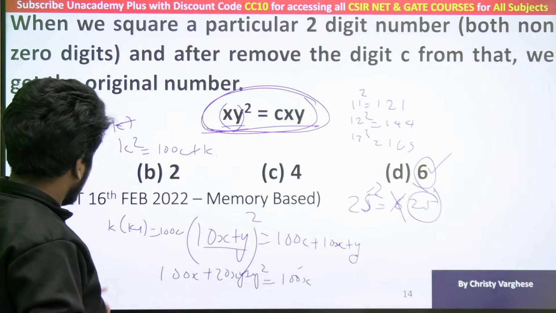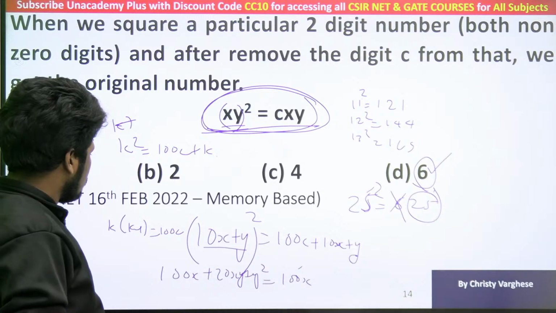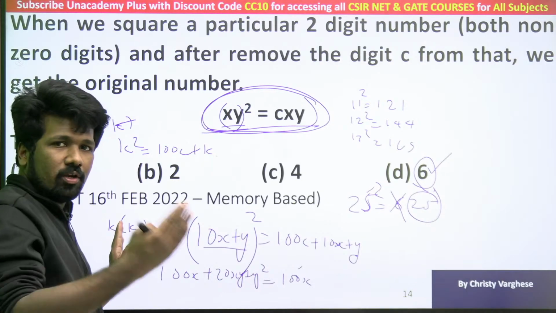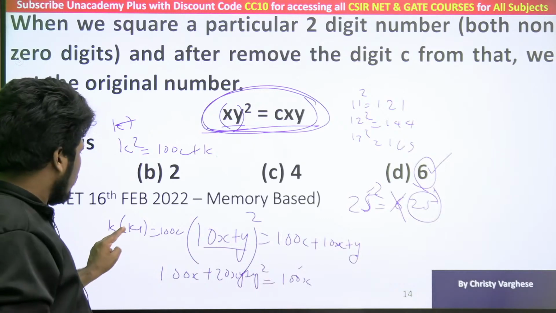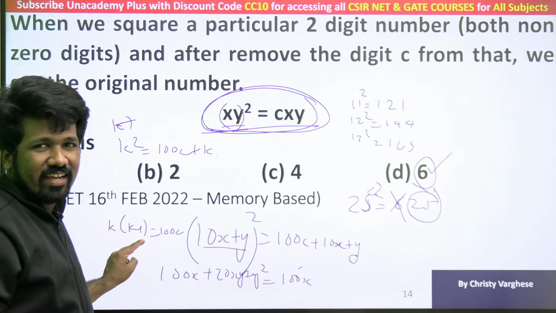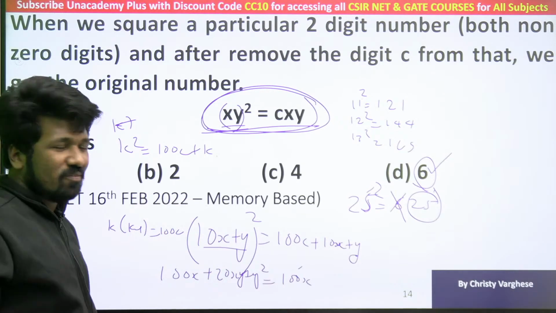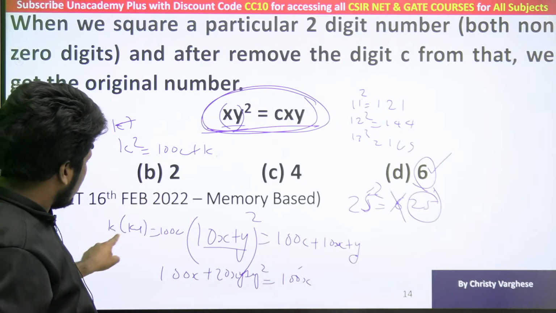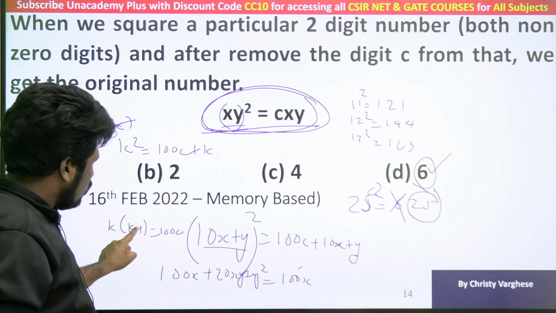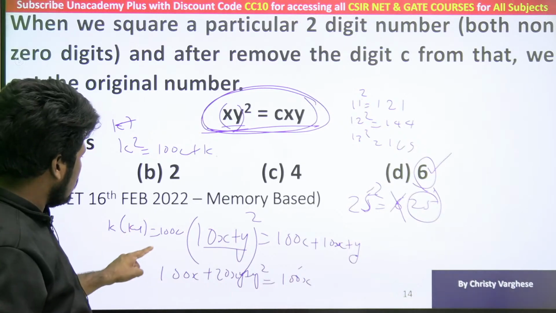100 into 1, can it be written as some k into k minus 1? K into k minus 1 means a number into the number before it, or the product of two consecutive numbers. Those of you who know Vedic math, this is solved directly. Only a 5-ending number will satisfy that. Anyway, we will check. 100 into c, 200, can it be written as a number into the next number? No, that is also wrong.